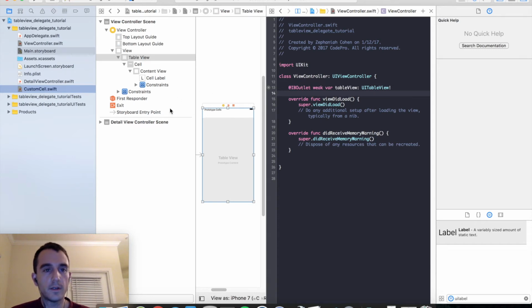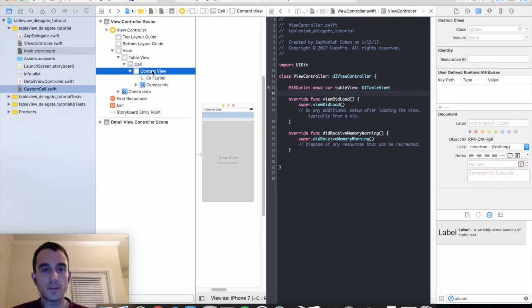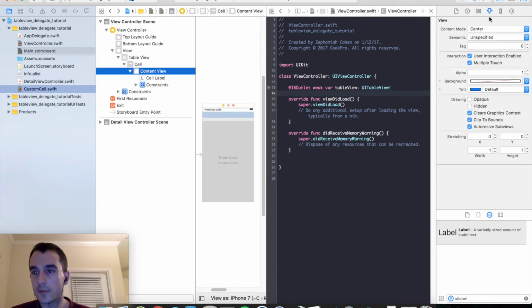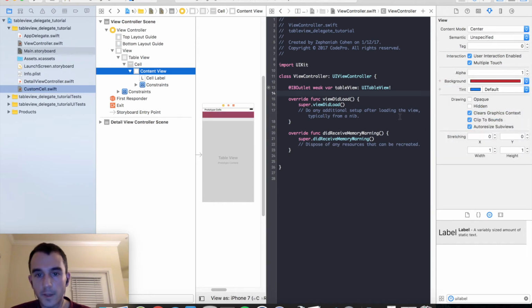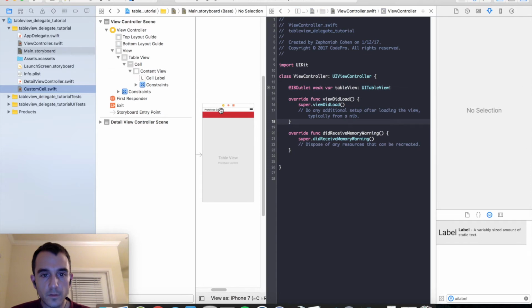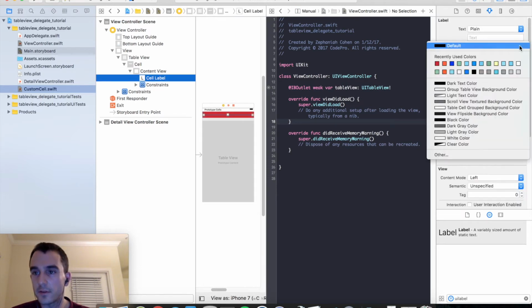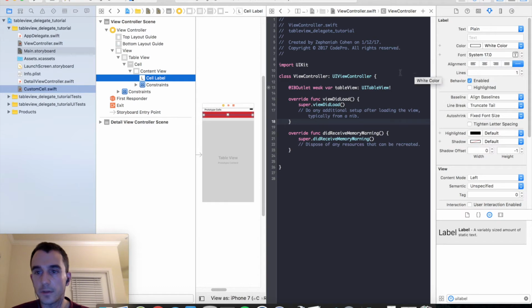I'm just going to go ahead and change the cell's background color to something different. So if you go under your cell and you go into Content View, if you go into the Attribute Inspector, you can change that background color. I'll just go ahead and use red for mine, just something a little different. I'm also going to change my text for the cell label to white so it's a little easier to read.